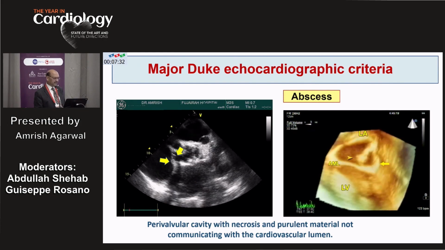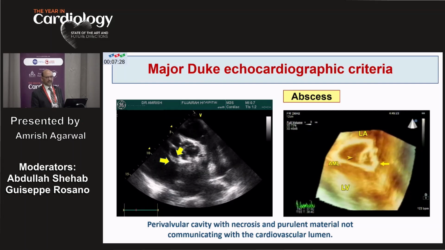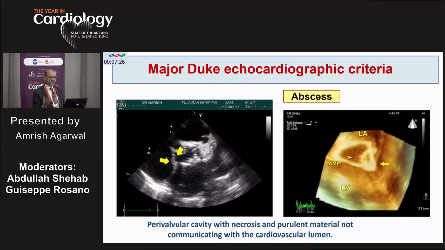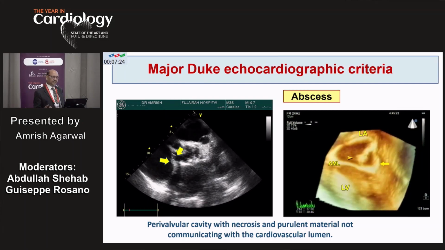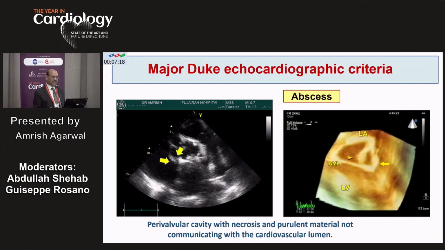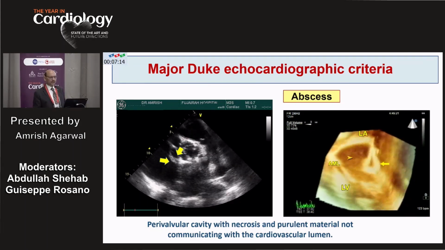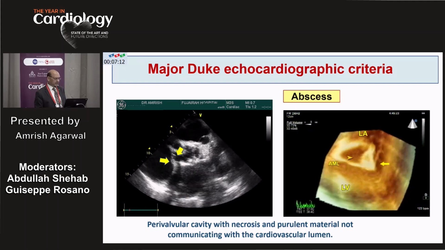The abscess is nothing but small cavities filled with purulent or necrotic material, and these cavities are adjacent to the valvular structures or the vegetations. You can see them very, very well on transesophageal echocardiography, better than on transthoracic echocardiography, and better with 3D echocardiography than with 2D.